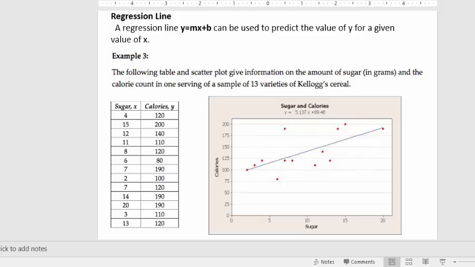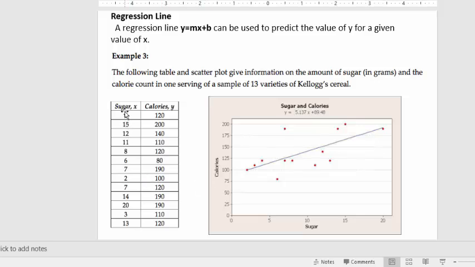And then the one other piece of info that they have here in this section is this whole idea of a regression line. So what a regression line ends up doing is it really can model data. So if I have a big set of data here dealing with various amounts of sugar in cereal and how many calories each serving has, I can create a bunch of points, right?